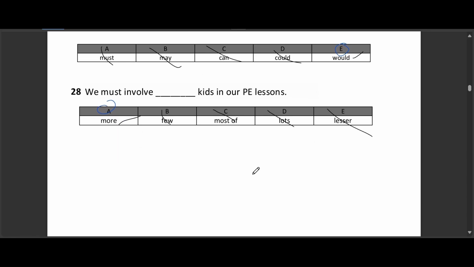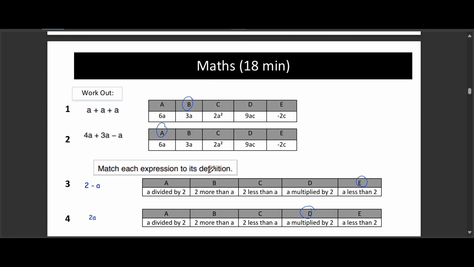All right, now let's move on to the math section. Question 1. A plus A plus A. Option A, 6A. Option B, 3A. Option C, 2A squared. Option D, 9AC. Option E, negative 2C. The correct answer is option B, 3A. If you have A and you add another A and then add another A, you have 3 A's. It's like saying 1 apple plus 1 apple plus 1 apple equals 3 apples.